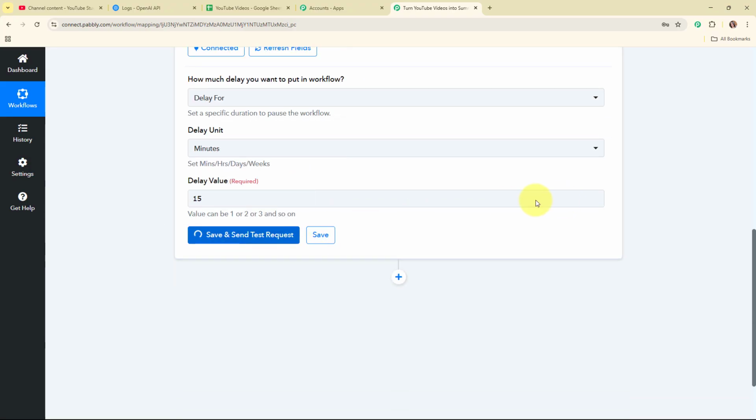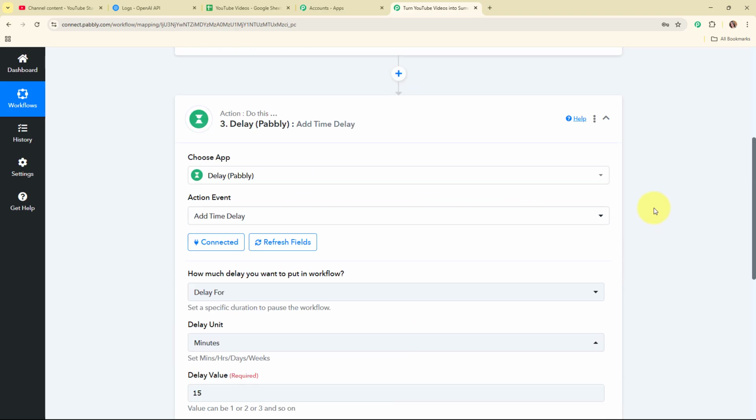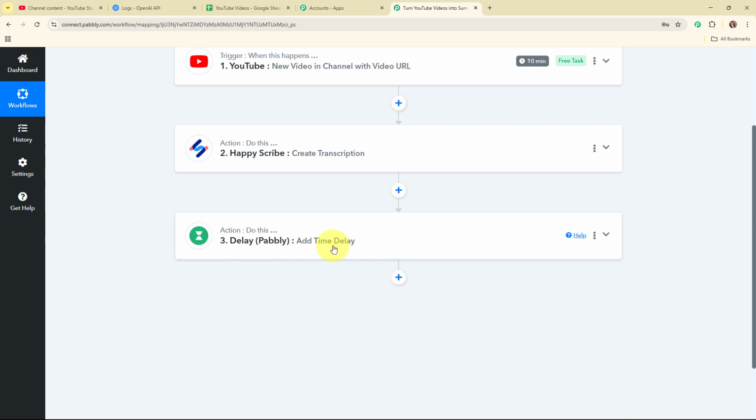Alright, so now I'm going to click on the save and send test request, and here you can see we have received a successful response where we have received the message as delayed for 15 minutes. That means we have successfully delayed our workflow over here.